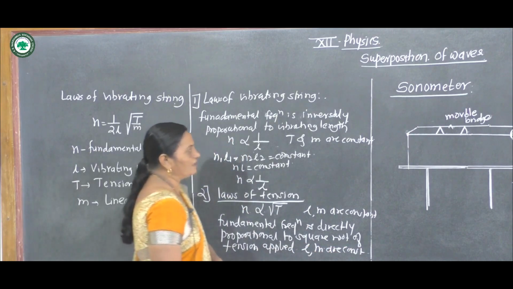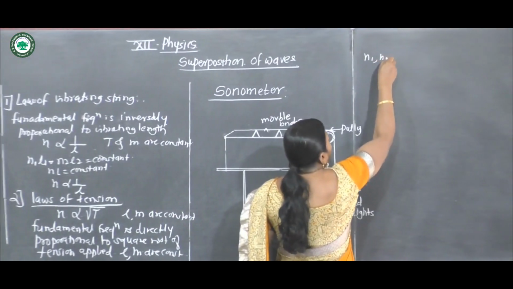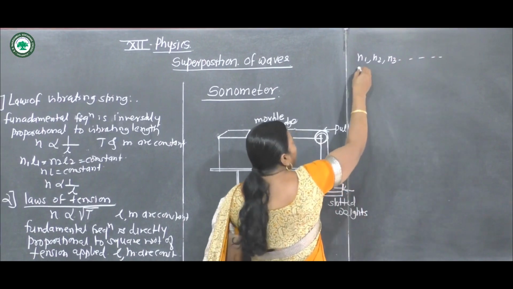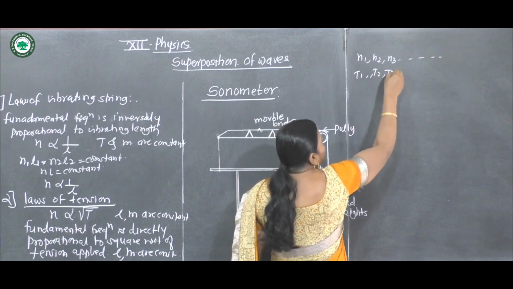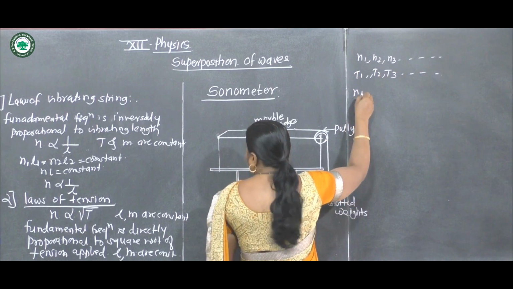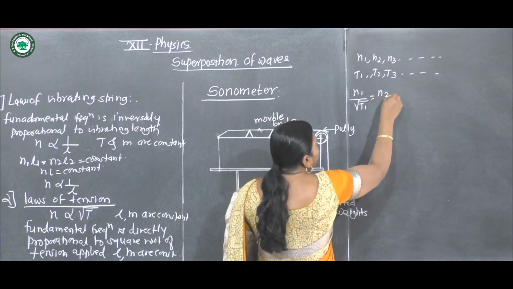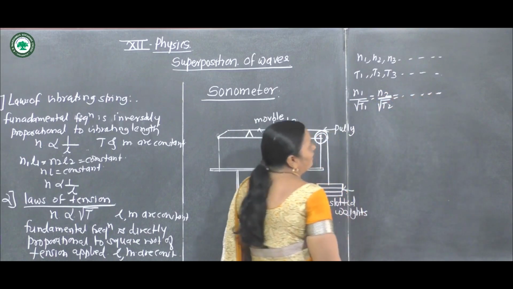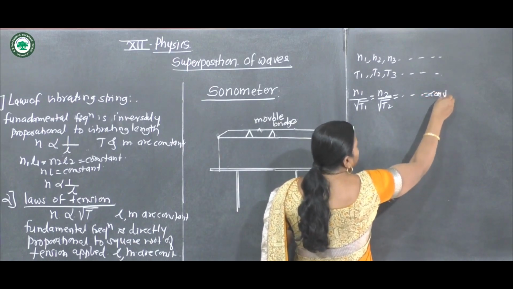Now if we consider the two cases, if N1, N2, N3 are the frequencies, the corresponding tensions are T1, T2, T3, etc. Then N1 divided by root T1 is equal to N2 divided by root T2 is equal to N3 divided by root T3, which is equal to constant.